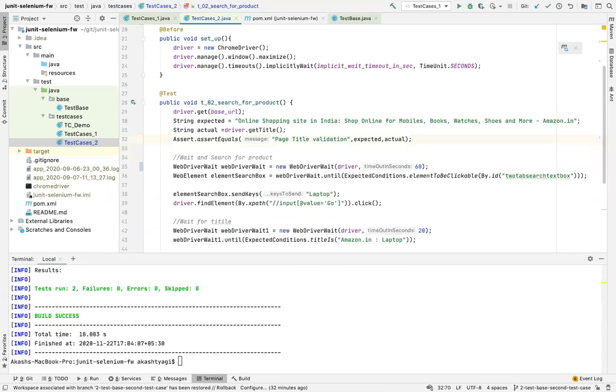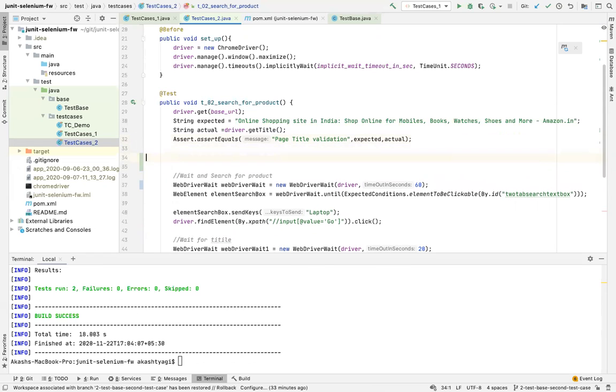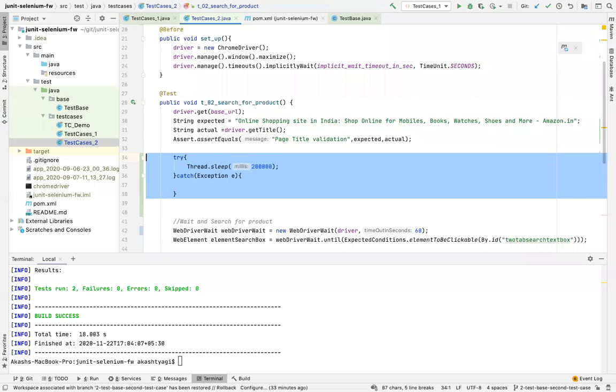So Akash, there's one more drawback I think of this Thread.sleep. If we give 60 seconds in Thread.sleep, and we give 60 seconds in explicit wait, so for example, we are finding one element and using explicit wait. We have given 60 seconds, and if that element appears in 20 seconds, then after 20 seconds your script will go on. But in Thread.sleep, it will wait for 60 seconds, whether the element appears or not. Exactly, that's the reason it's a problem. That's the reason it is a huge performance drawback.